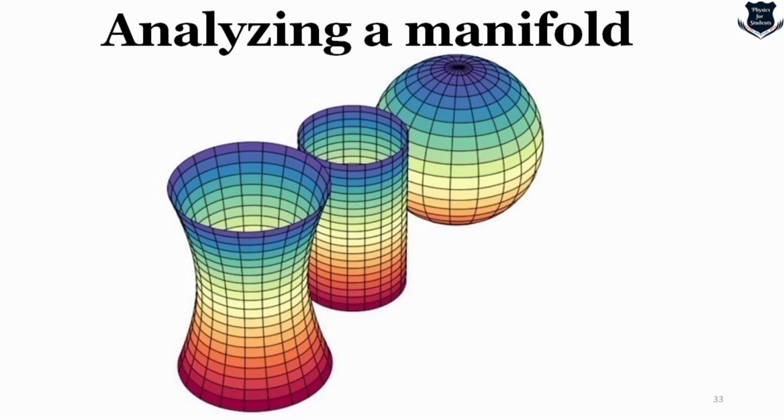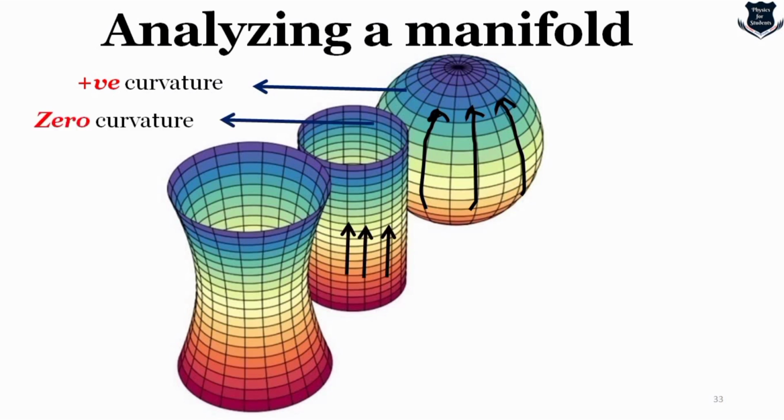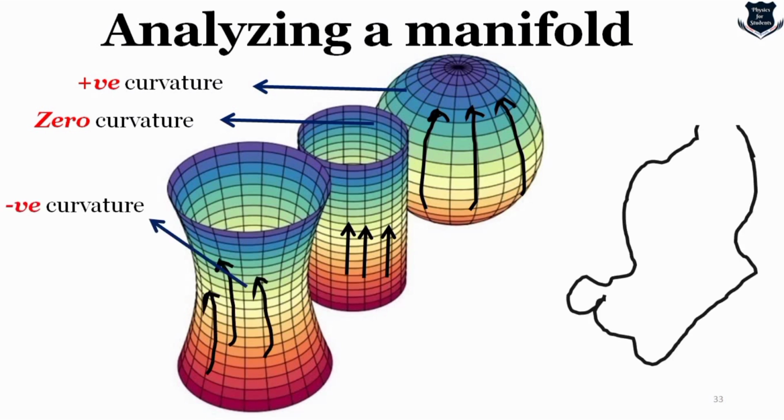So you see we have a sphere and we draw lines, and they converge. We have already seen geodesics. It is called positive curvature. In this kind of cylinder, there is no deviation, nothing. It is zero curvature. And I think this is a hyperboloid, if I'm not wrong. It leads to negative curvature.